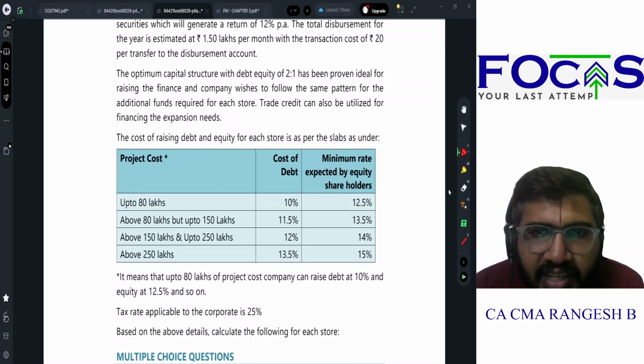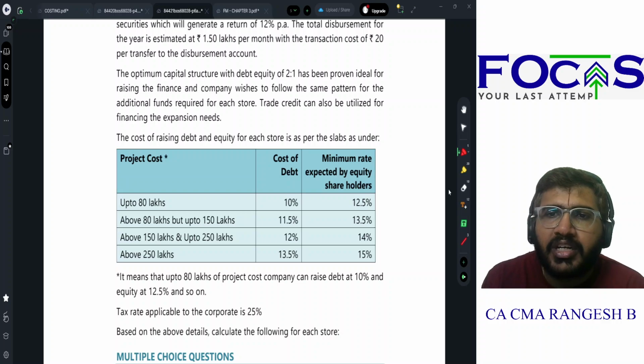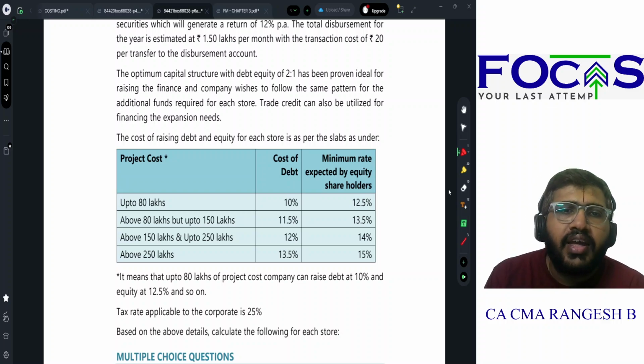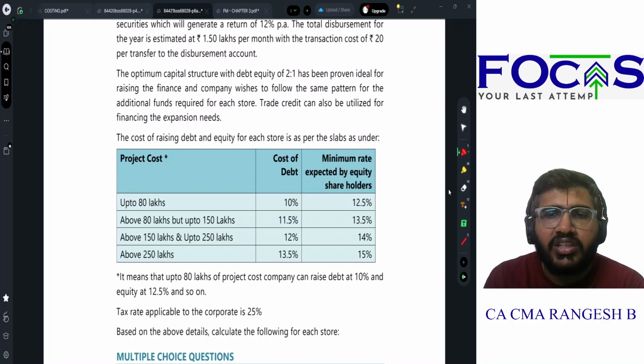The cost of raising debts for each store is as per the below slabs. Up to 80 lakhs, cost of debt is 10%. Minimum rate expected by equity shareholders is 12.5%. From 80 to 150, 11.5% and 13.5%. From 150 to 250, 12% and 14%. Above 250, 13.5% and 15%. It means up to 80 lakhs of project cost, the company can raise debt at 80% at 10% and equity at 12.5% and so on.